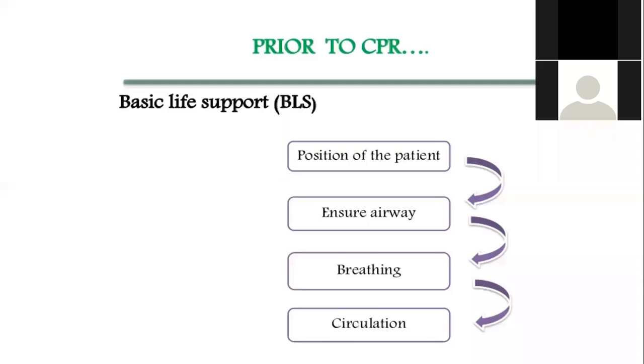Supine position. Remove the shirt, the tie, and then ensure the airway. So you need to extend the neck, the head, and then see the airway. Is there any foreign body there or not? You have to remove it. After that, see the breathing, see the circulation. And then if there is no breathing, you do a compression first, followed by breathing, to blow. So it's not breathing first. You do not blow first followed by compression. No, you must compress first, and then followed by breathing.